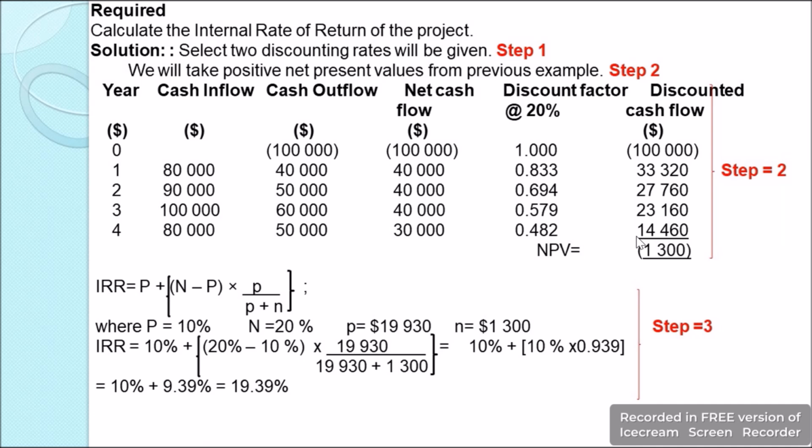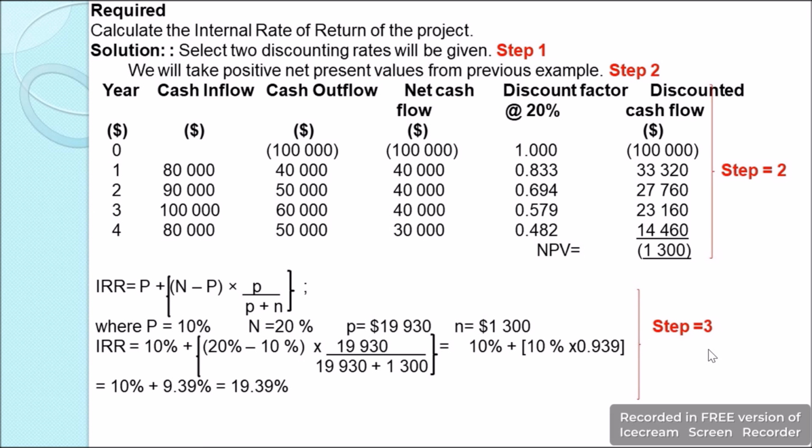We get the discounted cash flow as $14,460. So we have negative 100,000 plus 33,320 plus 27,760 plus 23,160 plus 14,460. We get the net present value as negative $1,300. So with this, we have completed the step 2.